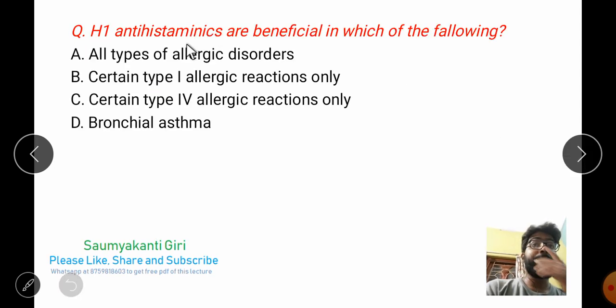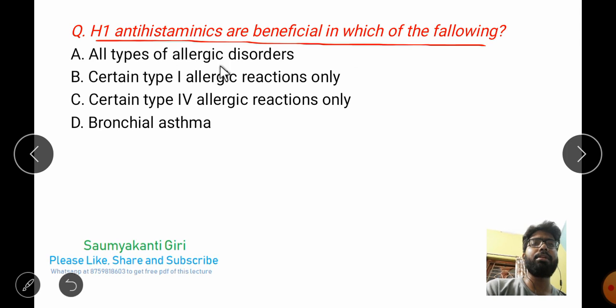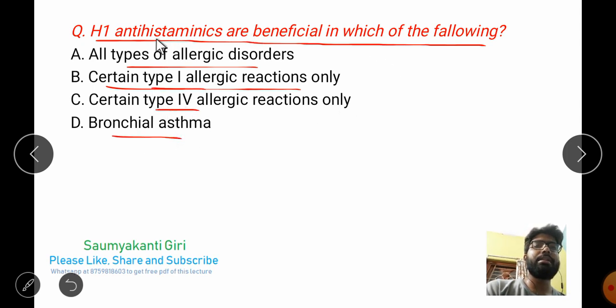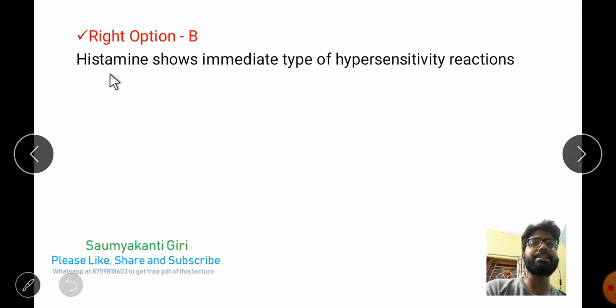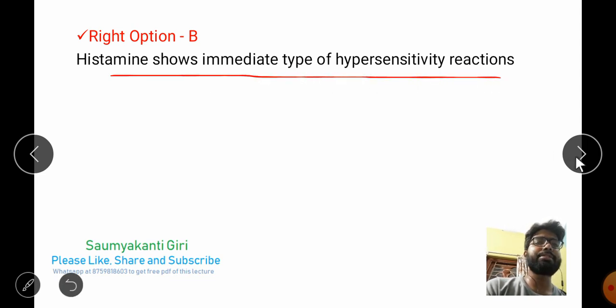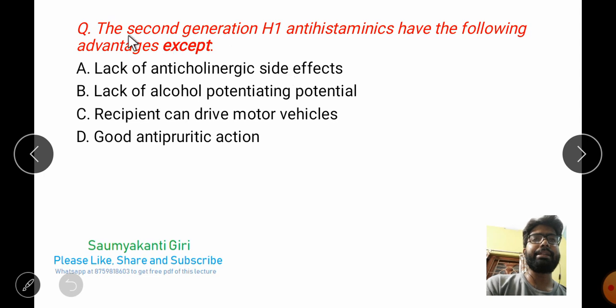Next question: H1 antihistaminics are beneficial in which of the following? All types of allergic reaction, certain type 1 allergic reaction, type 4 allergic reaction, and bronchial asthma. All of you know that histamine is related only to type 1 or immediate type of allergic reaction. That is why option B will be your correct answer, because histamine causes the immediate type of hypersensitivity reaction.